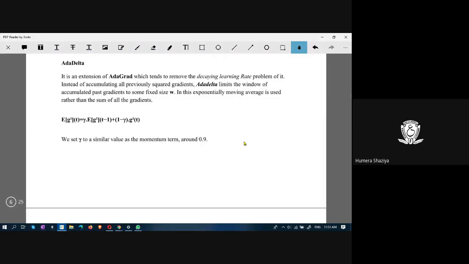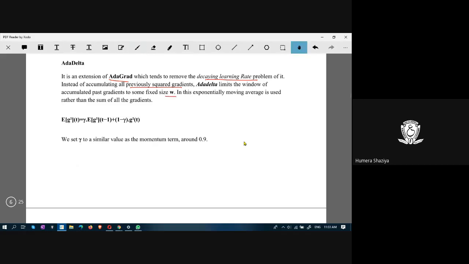AdaDelta is another optimizer. It is an extension of AdaGrad, which tends to remove the decaying learning rate problem. Instead of accumulating all previously squared gradients, gradients are squared. When we say that gradients are squared, it implies that it is a second order derivative. AdaDelta limits the window of accumulated past gradients to some fixed size.